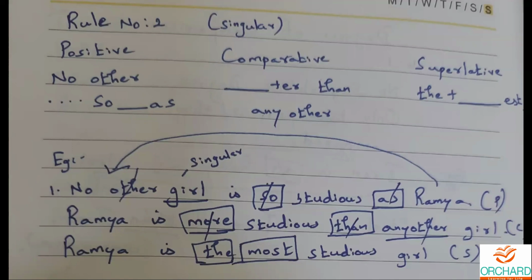You have used "most," you have used "than." "Most" refers to superlative degree and "than" refers to comparative degree. We can't have a